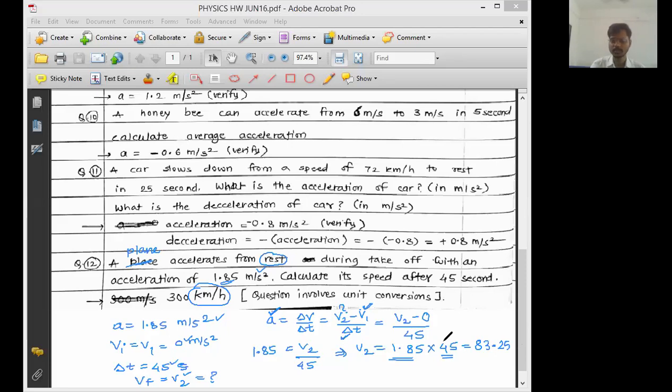Okay, this answer is in standard units. So distance in meter, time in second. Okay. So just give me 1 second. Battery is very low now. I have to charge it. Just give me 1 second.